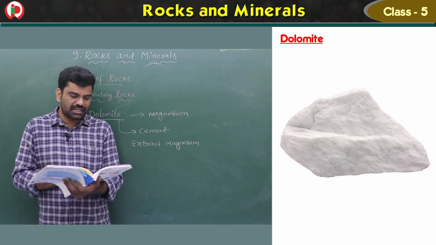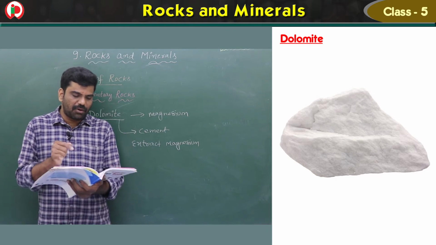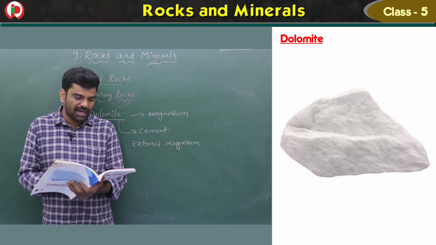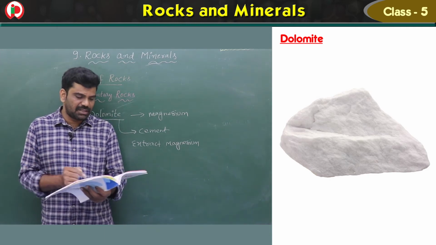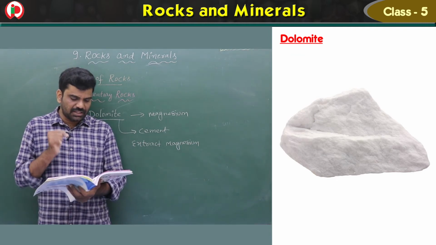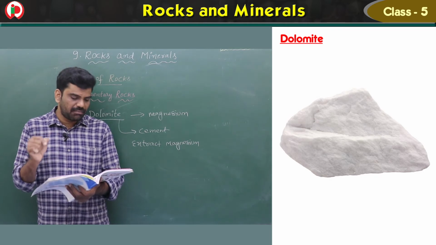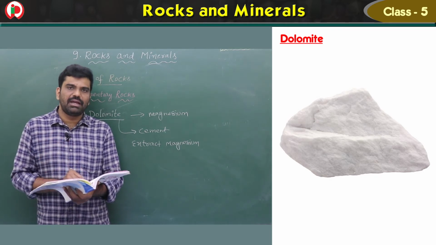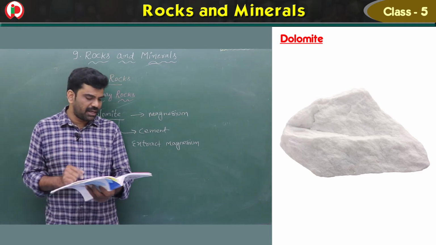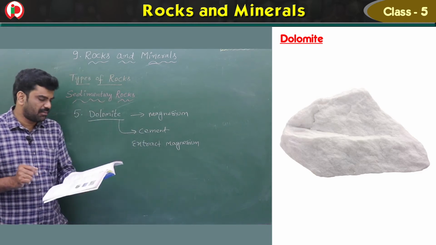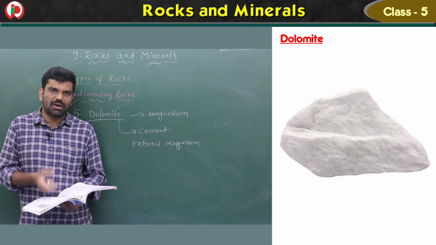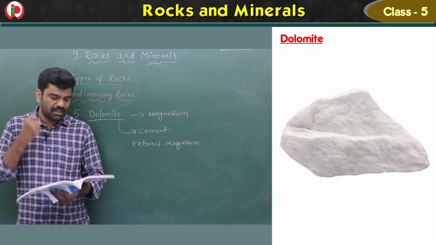Next one is shale. It is formed from the clay and mud deposited in riverbeds. Shale is grey in color. It is made up of parallel layers which readily split into flat pieces and is used for tiles and bricks. It is also mixed with limestone to make cement. And dolomite is mainly made up of magnesium, and like limestone it can be used for the manufacture of cement and also to extract magnesium.